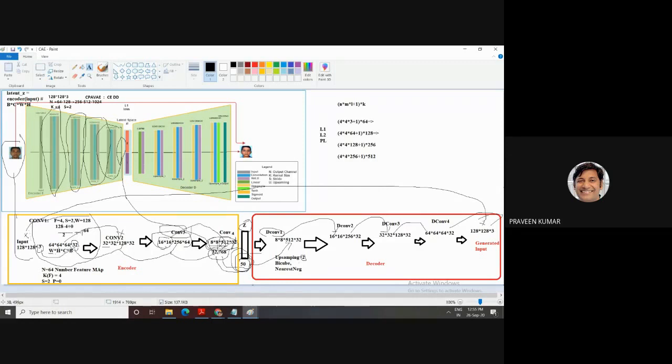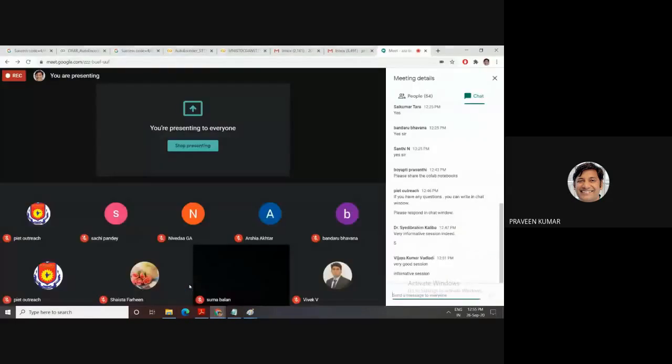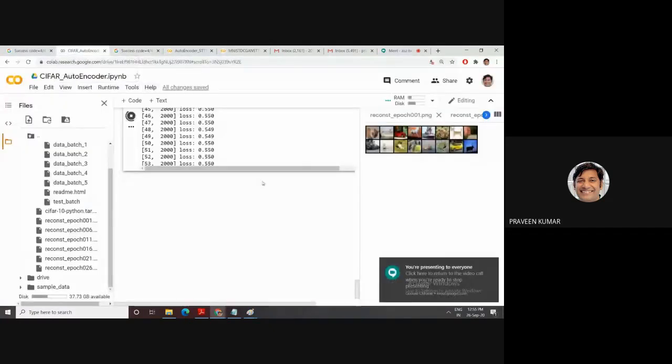So in this encoder, for convolution the filter size is 4, the feature map is increasing by a factor of 2, and the image size is decreasing by 2 in the case of the encoder. So first I go for the encoder concept. Display my result.